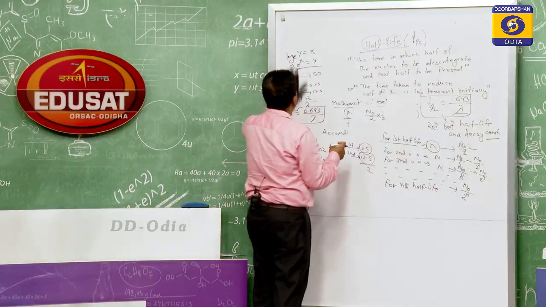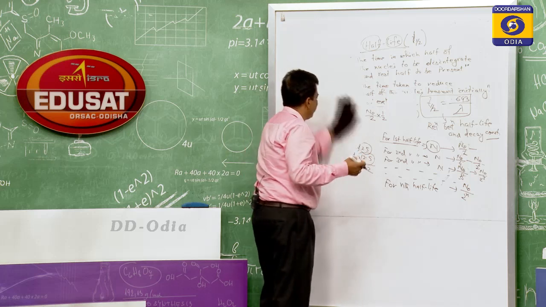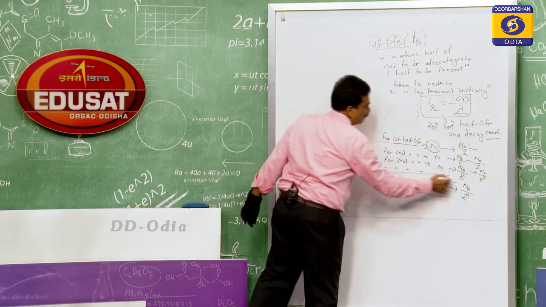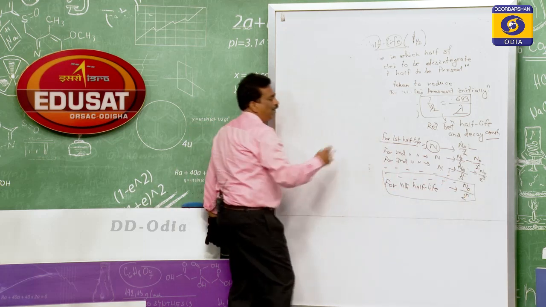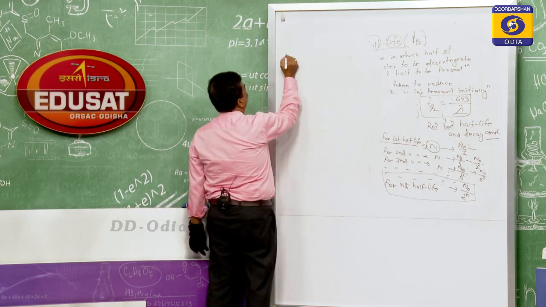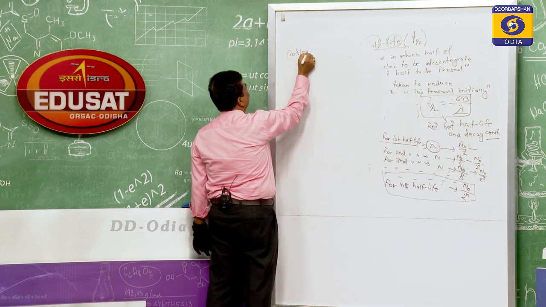This is a very important relation. It will be helpful in solving the problems. So for the nth half life, it is equal to n0 by 2 to the power of n. So let us now go for the problem regarding all these.